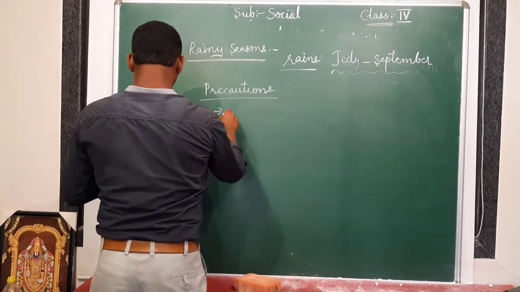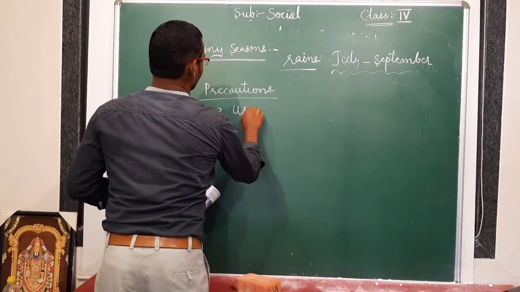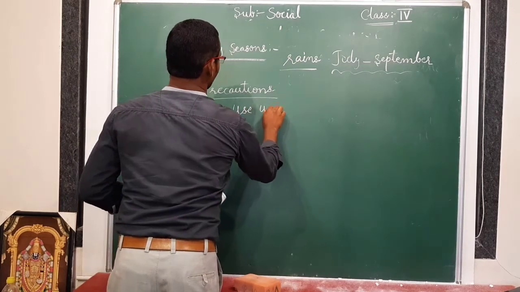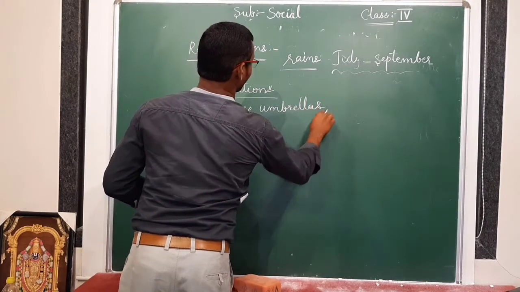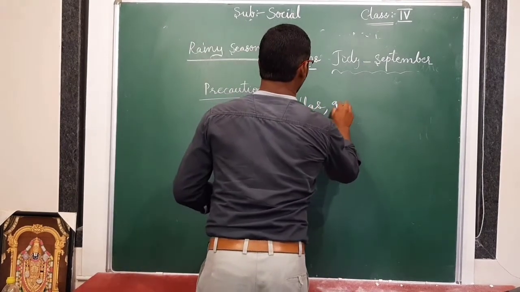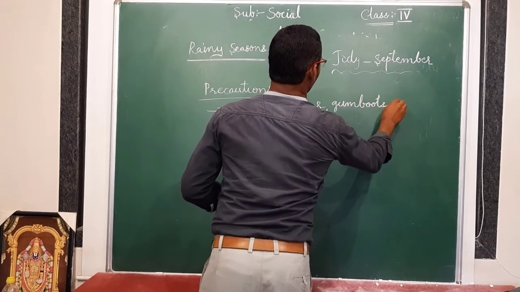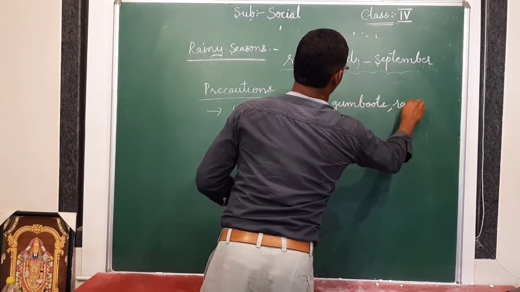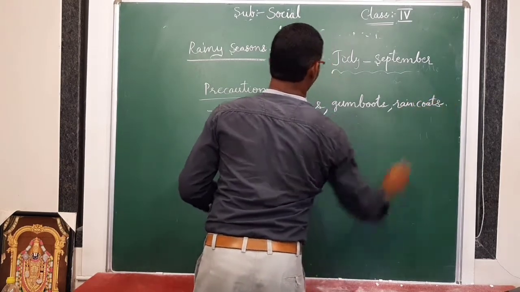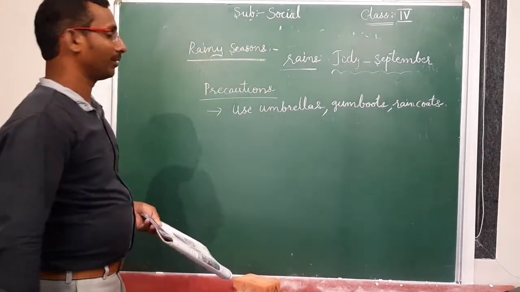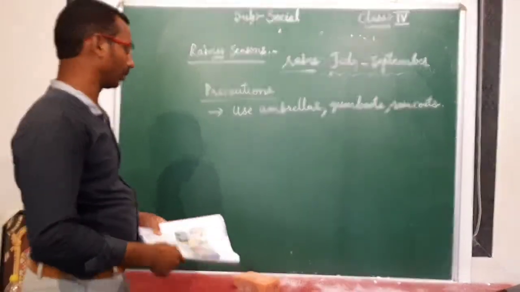Use umbrellas, gumboots, raincoats, etc. If it is the rainy season, we have to use these things: umbrellas, gumboots, raincoats, etc.